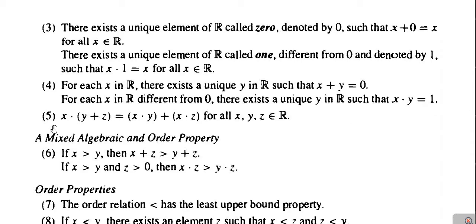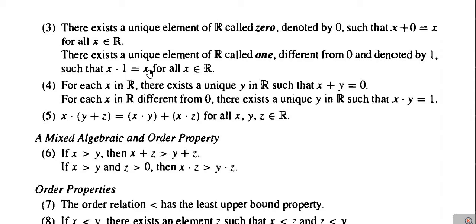And number 5th, finally the last one of these, property number 5 is x into (y plus z) is equal to x into y plus x into z for all x, y, z belonging to R. And this is nothing but the interrelationship between the two operations, addition and multiplication, in which multiplication is distributive over addition. So like such we have the 5 properties. These are the algebraic properties.